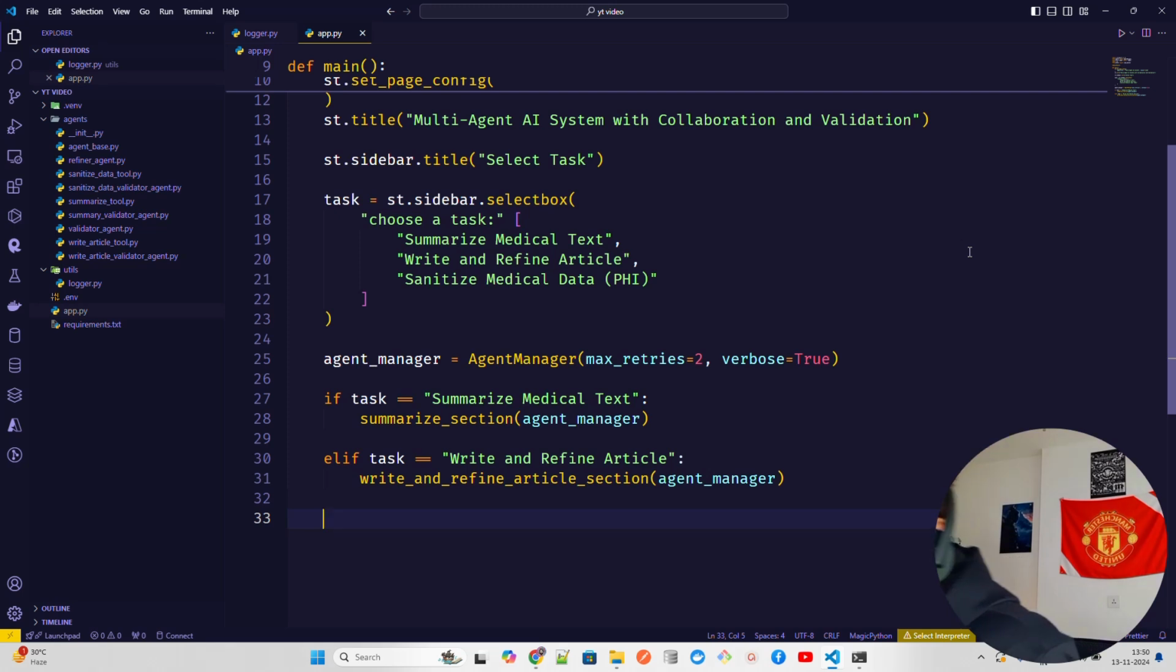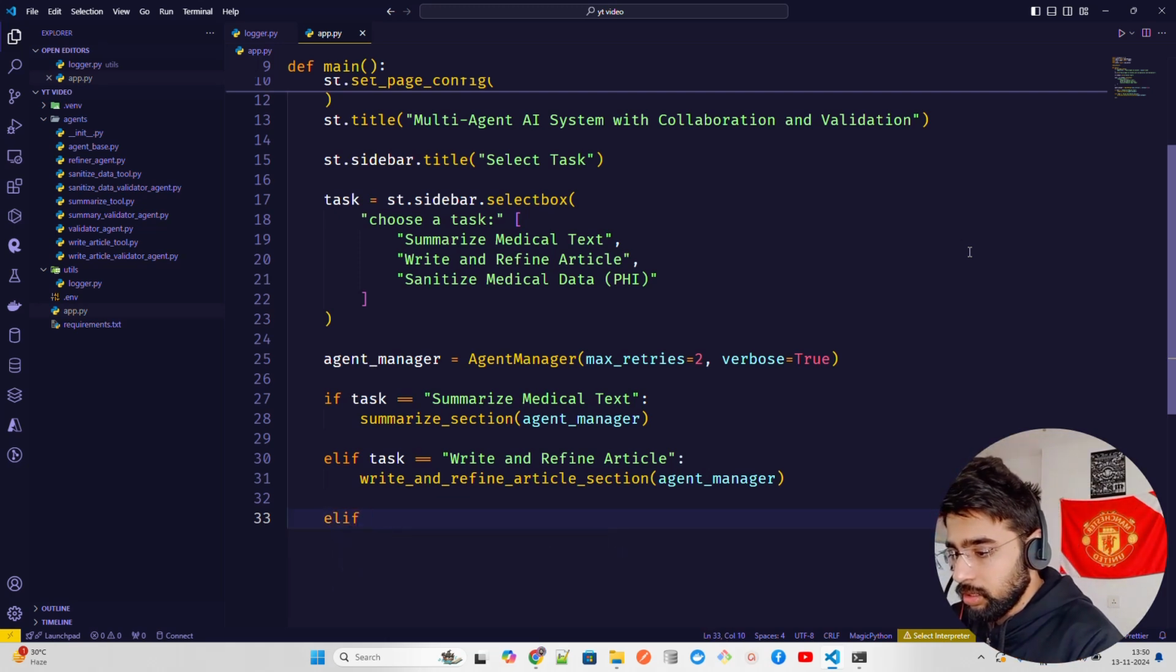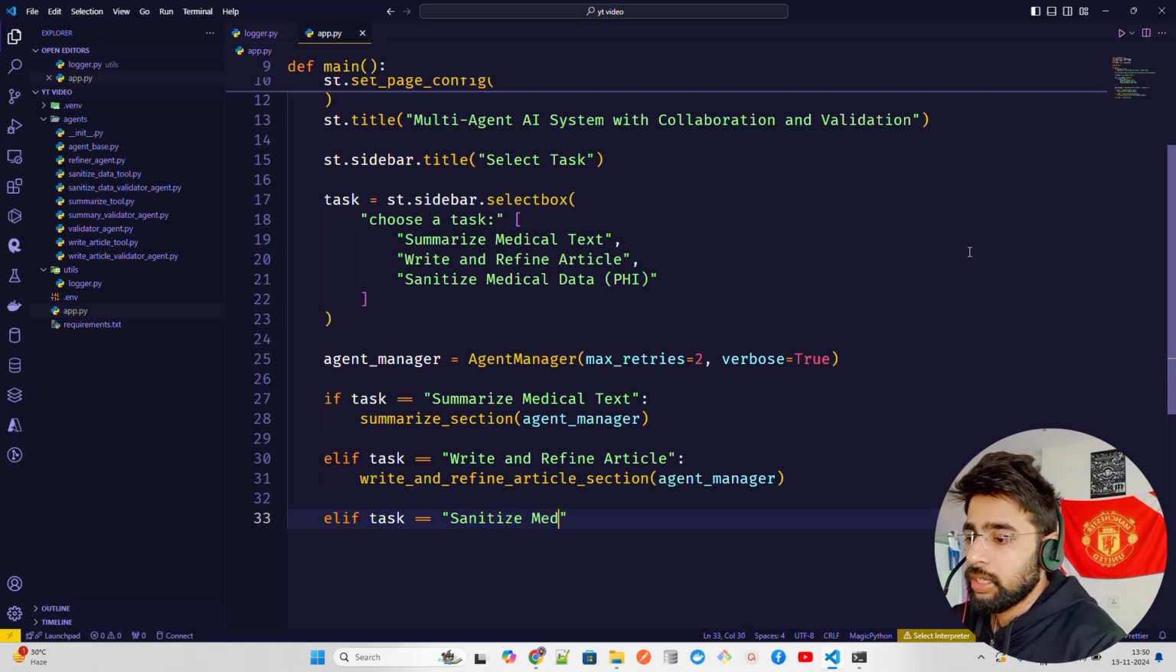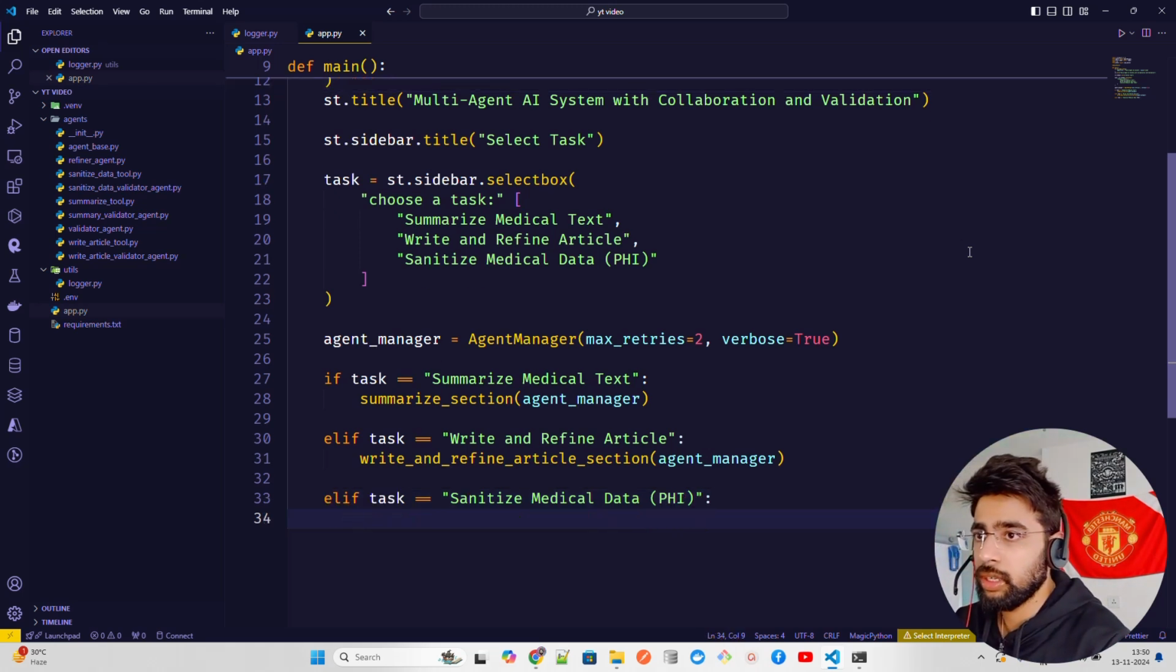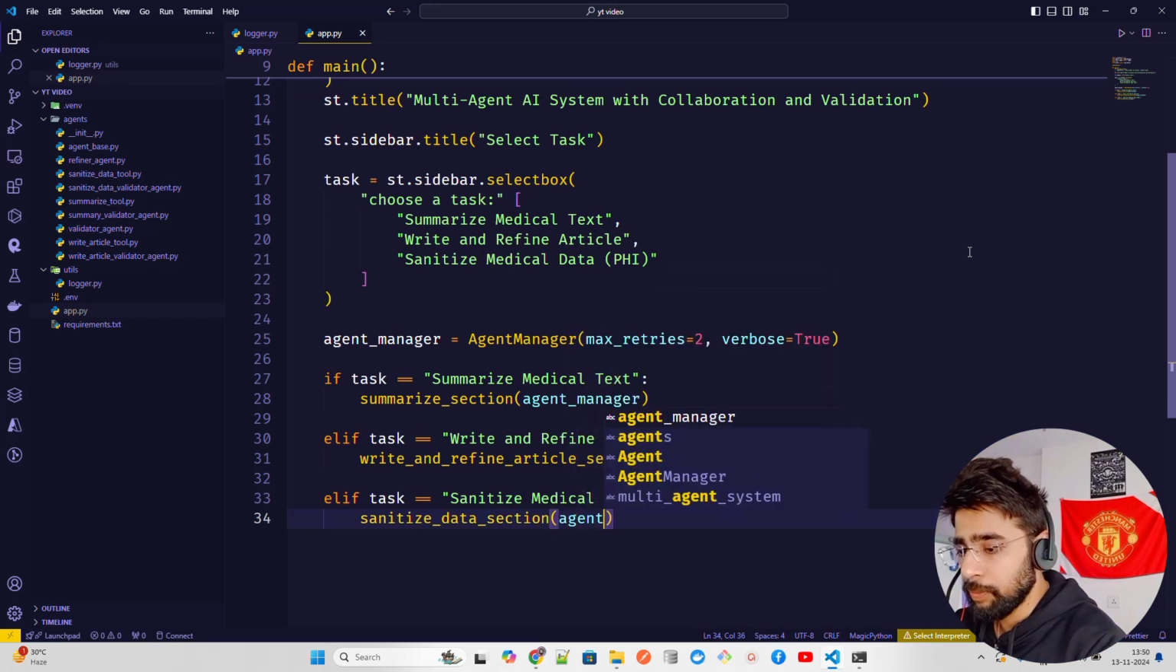Now, we're going to define that, so we have to create this function, guys. Don't worry, summarize section and write and refine. Okay, so basically we have to do that. Okay, so what I'm going to do is have an elif task again equal, and that is nothing but sanitize medical data. Make sure that the strings are completely the same, otherwise it will say not found. Okay, and then I'm going to call it sanitize data section. So let me just do that here, sanitize data section, and then I'm going to pass my agent manager.